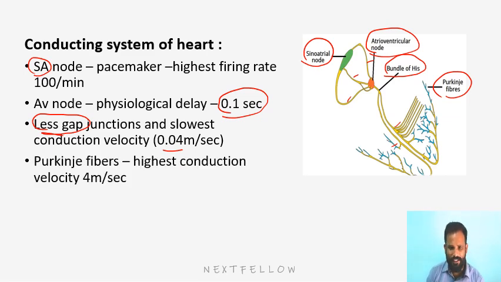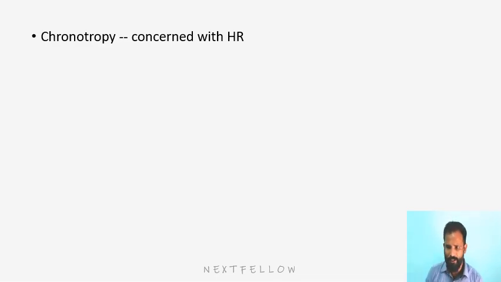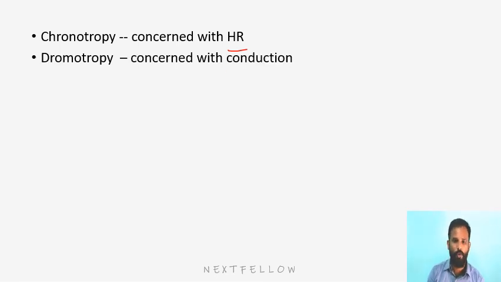And the Purkinje fibers have the highest conduction velocity, 4 meters per second. We should know some terms here. Chronotropy is anything concerned with the heart rate. Positive chronotropic effect and negative chronotropic effect mean increasing the heart rate and decreasing the heart rate. Similarly, dromotropy is concerned with conduction. The greater the conduction, the more positive the dromotropic effect. Lesser conduction, or more time for conduction, we call negative dromotropy.